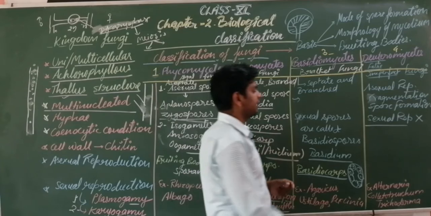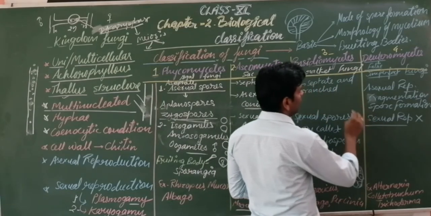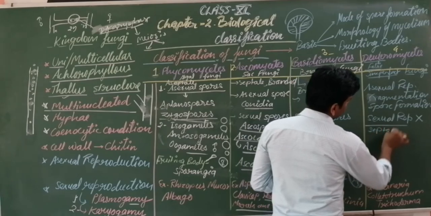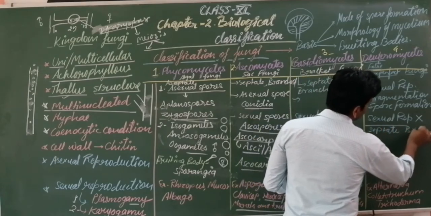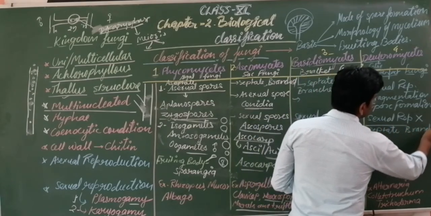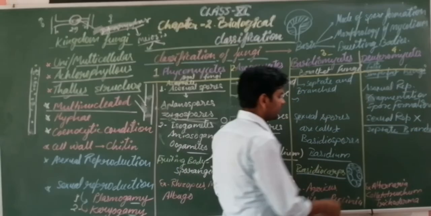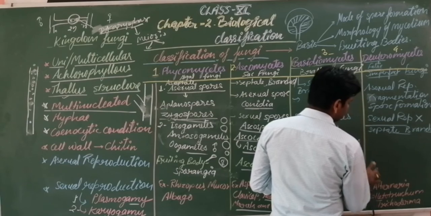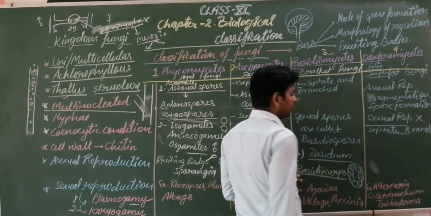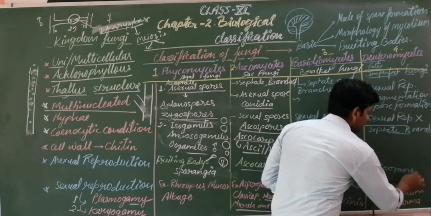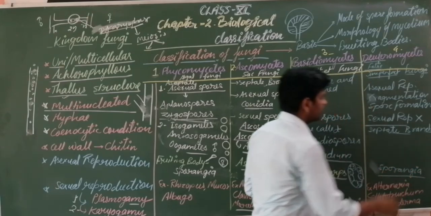In this category the thallus or hyphae is septate and branched. And what is the fruiting body? This is conidia. Sorry, what is the fruiting body? Conidia.